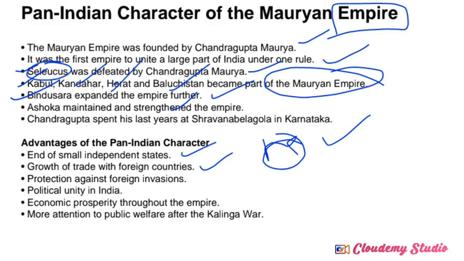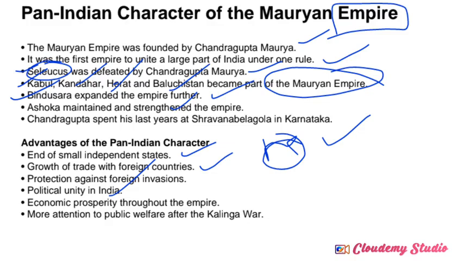So foreign invaders, before going to invade the Mauryan empire, started to think twice, and they got fear of fighting against the Mauryan empire at that time. So next one, political unity in India. What about the concept of political unity in India? All the majority of Indian territories came under the Mauryan empire, which represents political unity. Political unity means a single administration system, right? That was by the Mauryan rulers at that time.